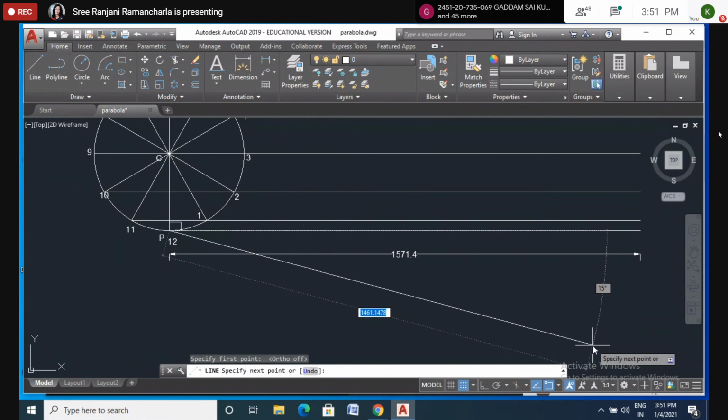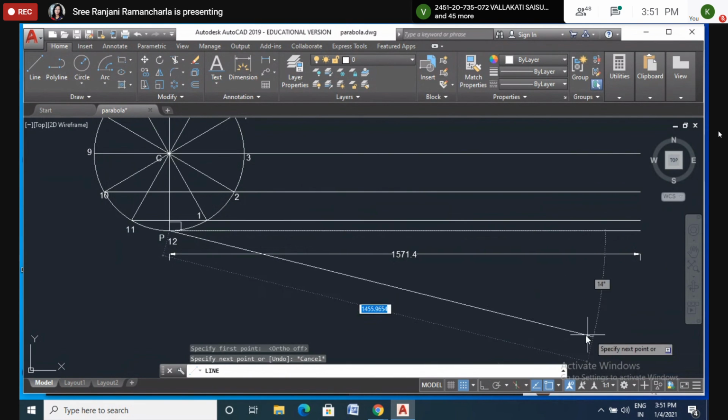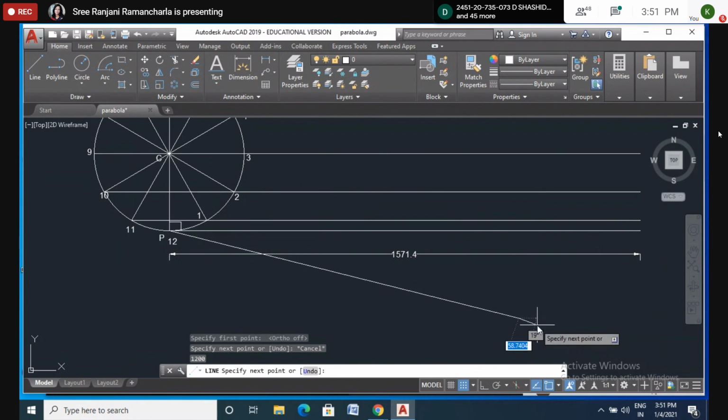I want to make it 12, so 12 centimeters. One, two, zero, zero.